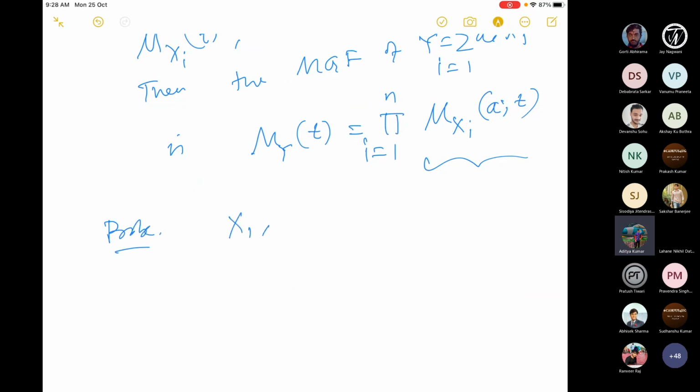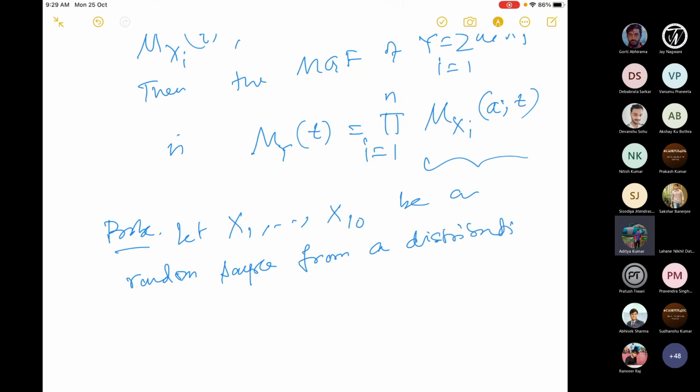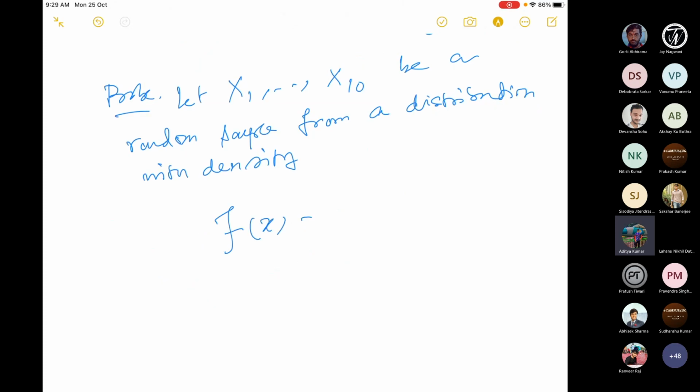Suppose x1, x2, up to x10, let's say, is a random sample of size 10 from a distribution with density f(x) equal to 1 by square root of 2 pi e to the power minus half x square, for minus infinity less than x less than infinity.